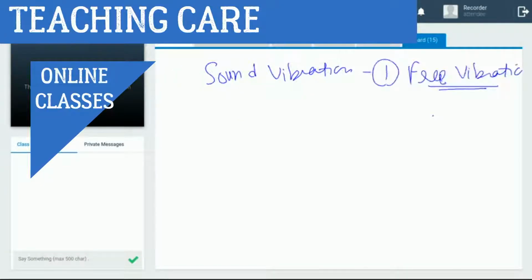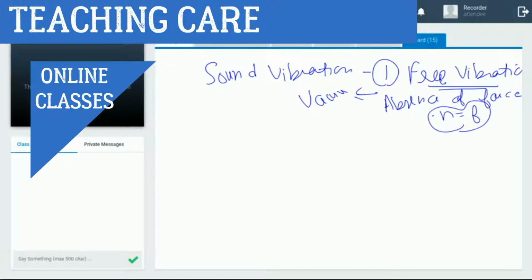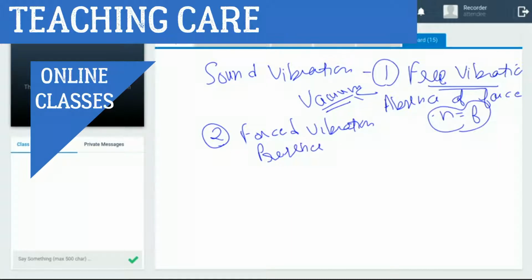Free vibration is vibration in the absence of any external force, and the body vibrates at its own natural frequency. This type of phenomenon only takes place in vacuum. Clear? Now second, forced vibration. It happens in the presence of force.